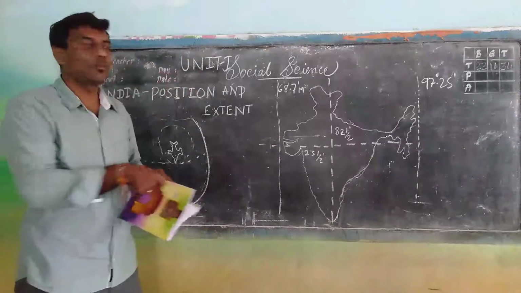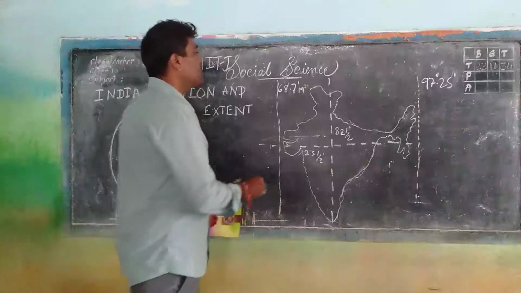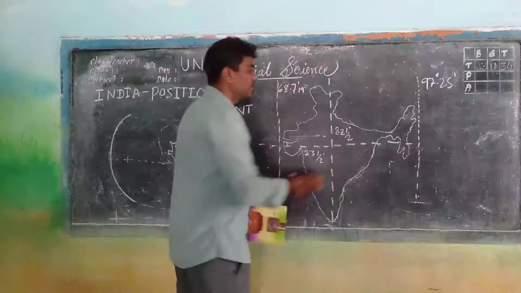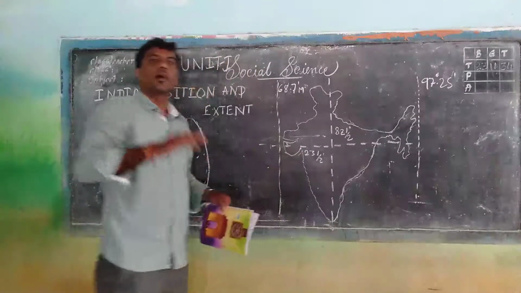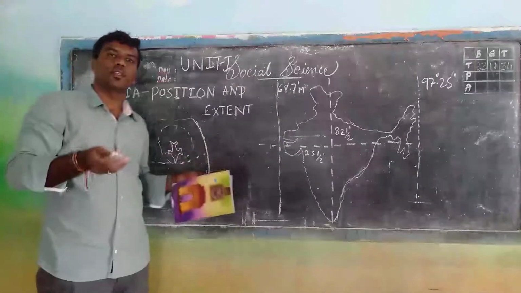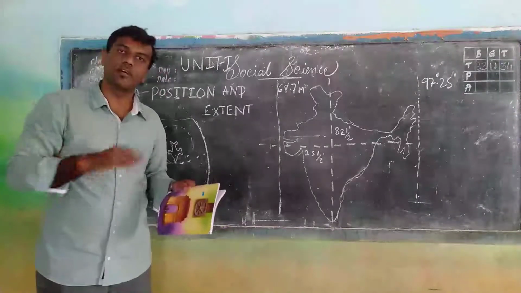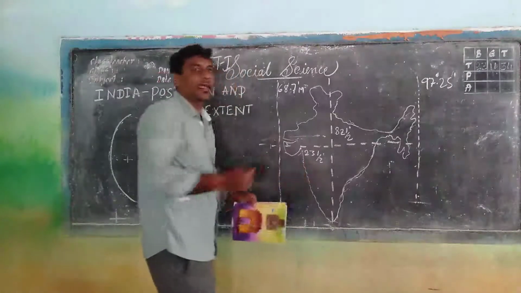If a certain portion of land is present anywhere in the world, it has some specific position, and its frontier has some specific extent up to somewhere. So, like any portion of the globe, India also has its position and extent.